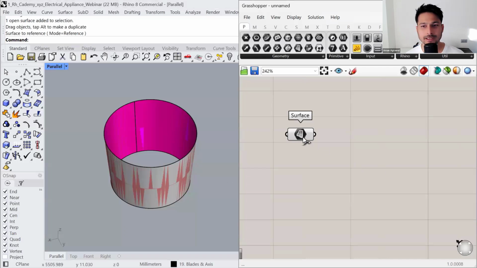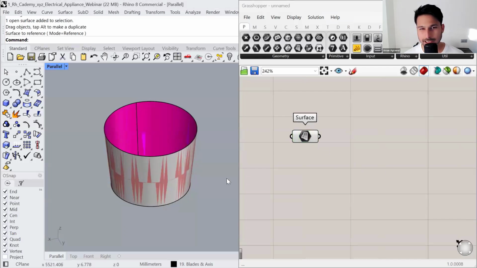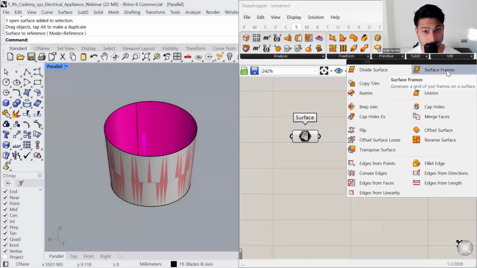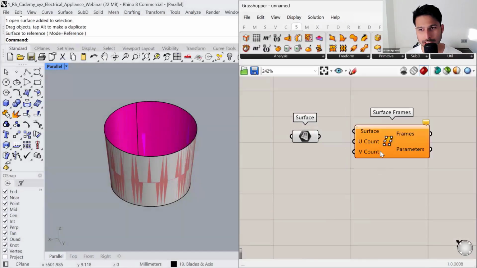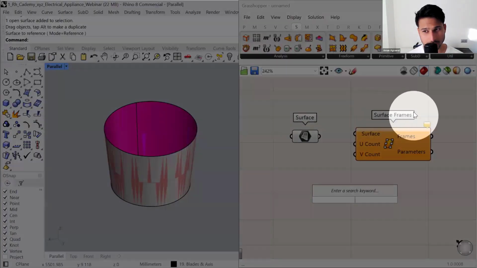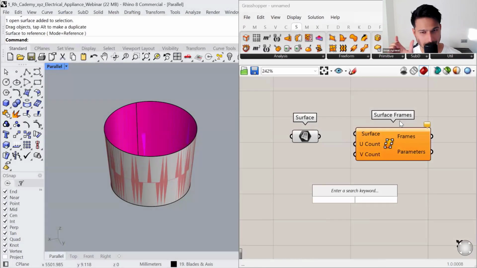Okay, perfect. So after that, we will be using a command from the Surface tab, Utilities, called Surface Frames. There's another way you can find these commands. Just look at the name that you see on the top of the icon. I'm using a plugin, that is why you can see that name. If you don't see it, no worries.